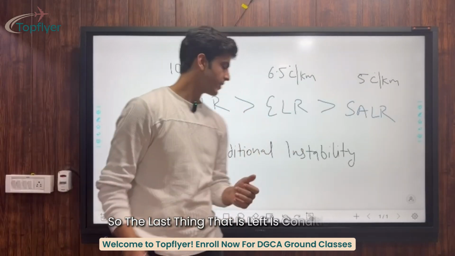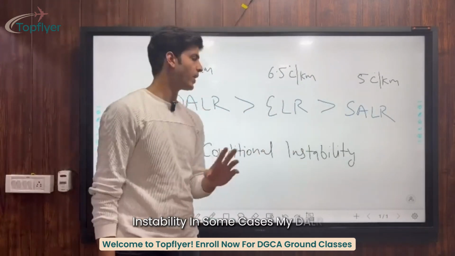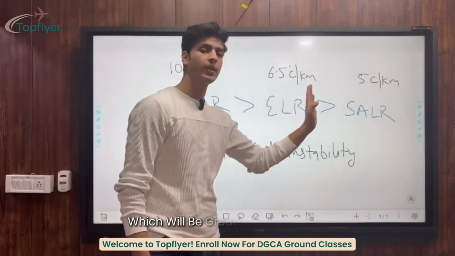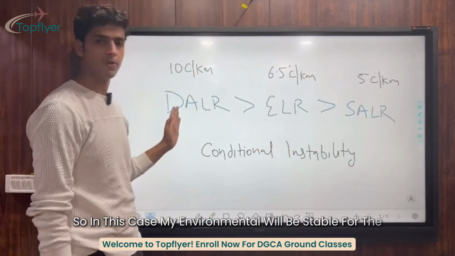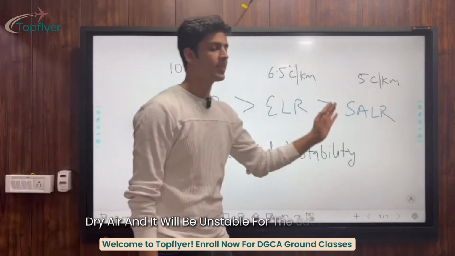So the last thing that is left is conditional instability. In some cases, my DALR will be greater than my ELR, which will be greater than my SALR. So in this case, my environment will be stable for the dry air and it will be unstable for the saturated air.